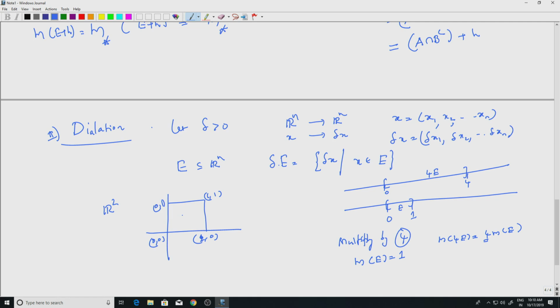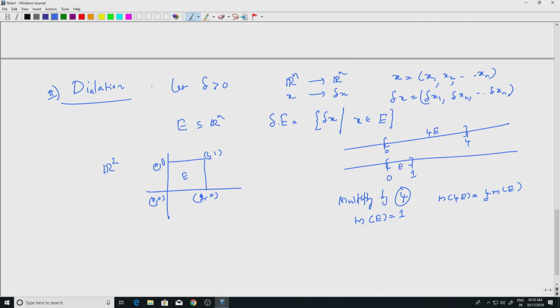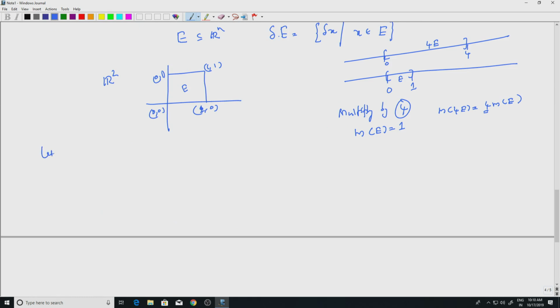This is my set E. If I multiply it by delta, where delta is positive, how will delta E look? Well, that is also a square, cornered at 0 0, but the coordinates become delta 0, delta delta and 0 delta.